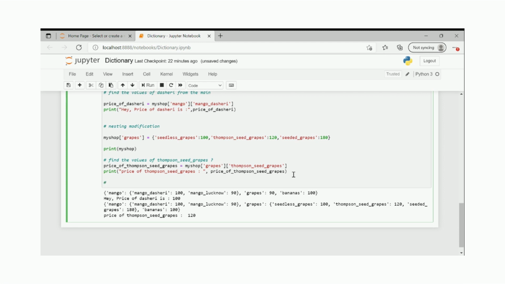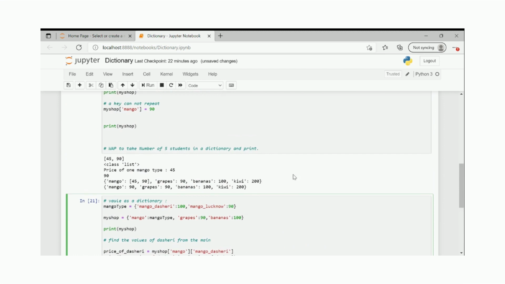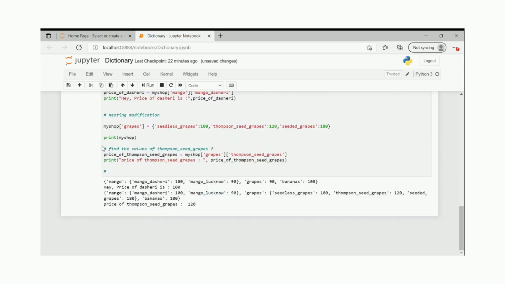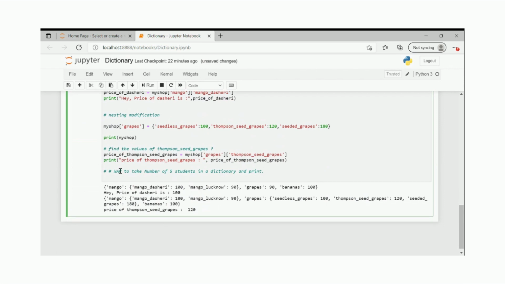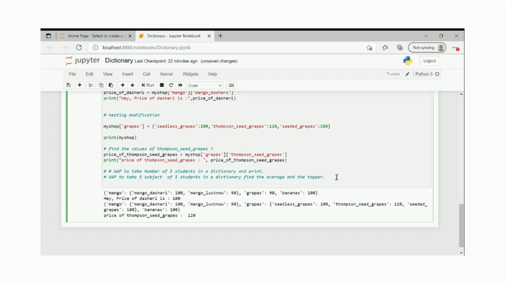Also, let's see, I'll give you a few questions. There was one question, right? Program to take 5 students in a dictionary, and this is a program that you can extend. In this program, you take 5 students in dictionary format, with subject marks. So I will say 5 subject marks. Every student will have 5 subjects, 5 students in the dictionary, and find the average and the topper. Let's do this in the next class on dictionary examples. We are going to have another subsequent class where we will discuss these examples.